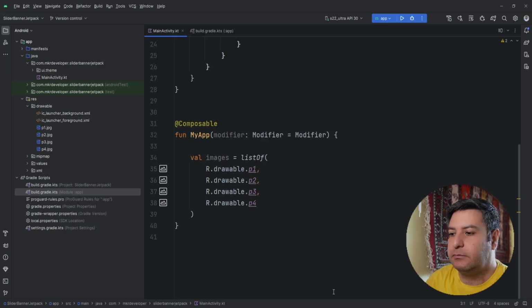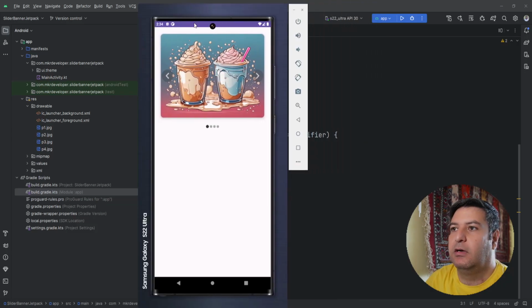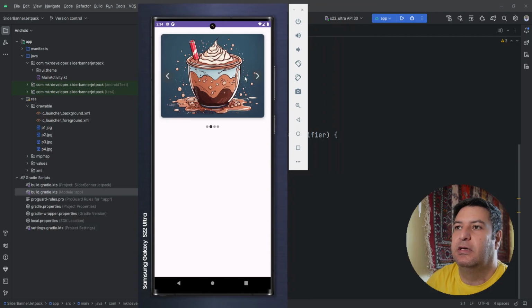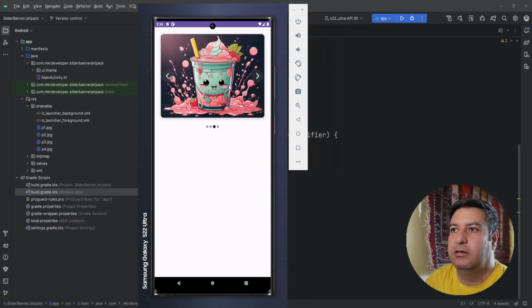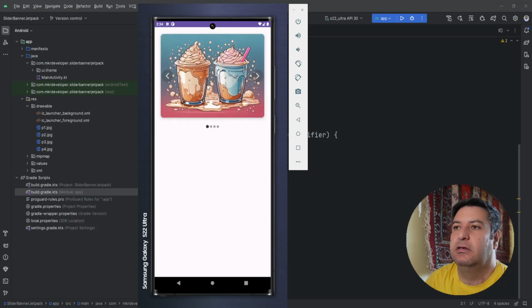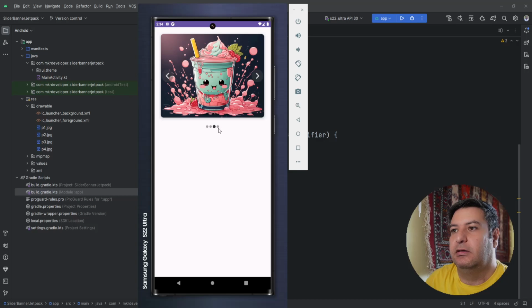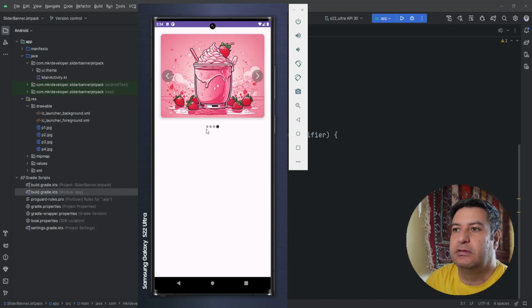Okay, let's check again what we have to start designing the layout. Here on the top we have this slider, the horizontal pager, let's say, and inside of it we have the images, and down below we have this page indicator.